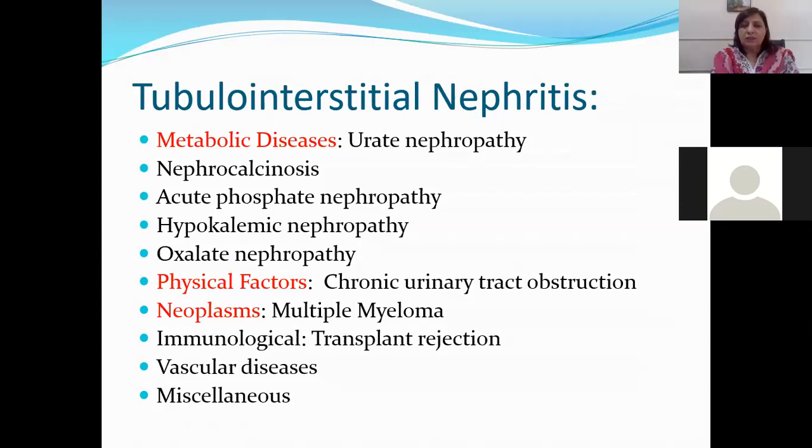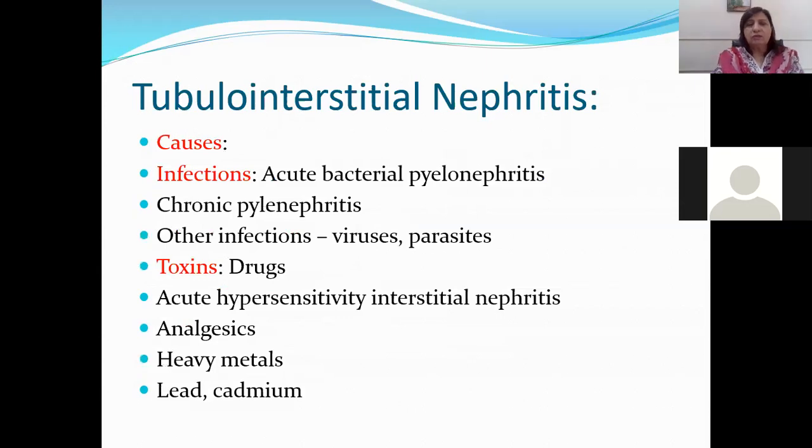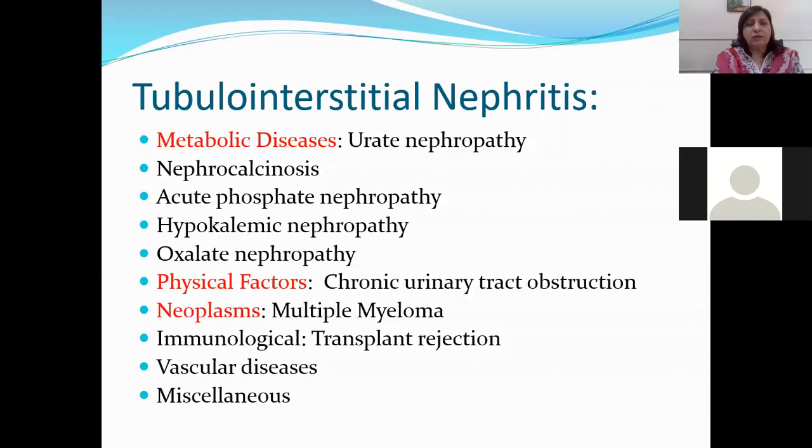Immunological: transplant rejection you have done in your third year, because of antigen-antibody reaction. A transplanted kidney can undergo immunological rejection, leading to tubulointerstitial nephritis, vascular diseases and miscellaneous causes. So these are the causes of tubulointerstitial nephritis. Today we are going to discuss acute pyelonephritis and chronic pyelonephritis.